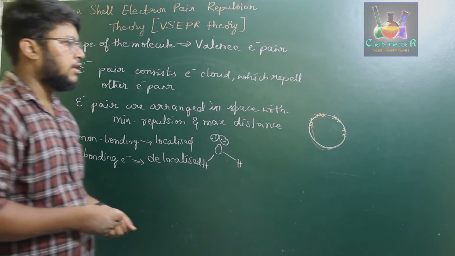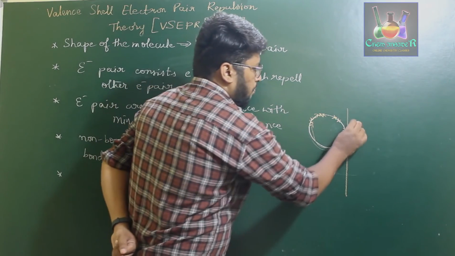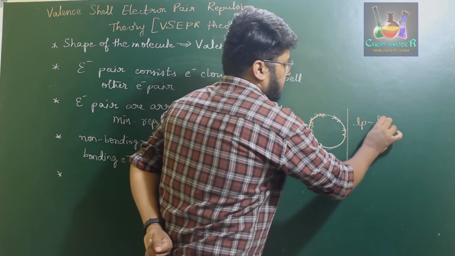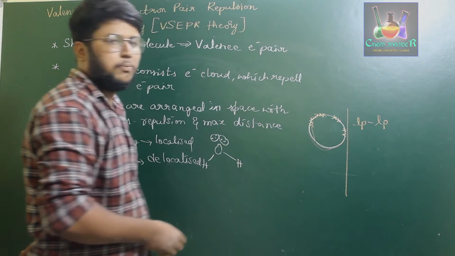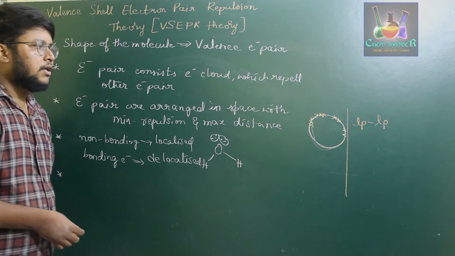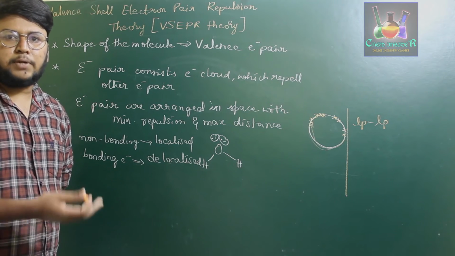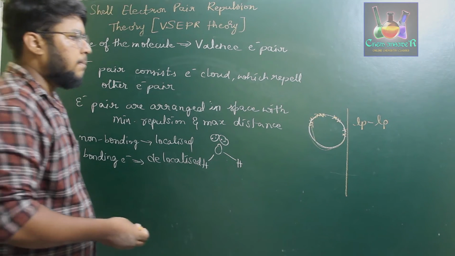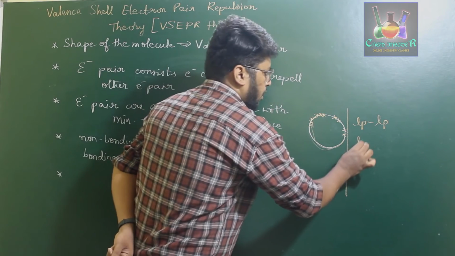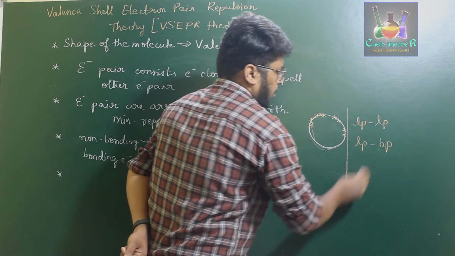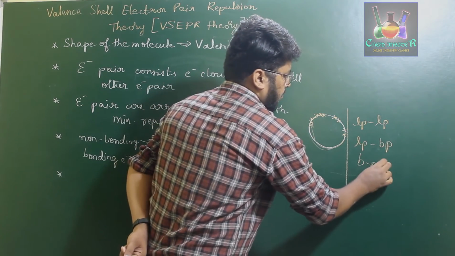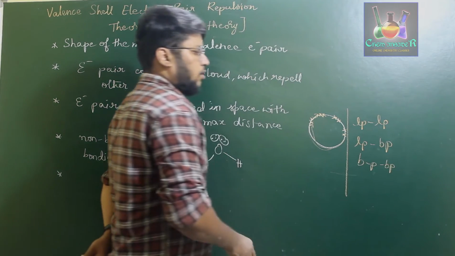According to that, the lone pair, denoted as LP, electrons will experience maximum repulsion between those two, when compared to lone pair bond pair, which is greater than bond pair electrons.